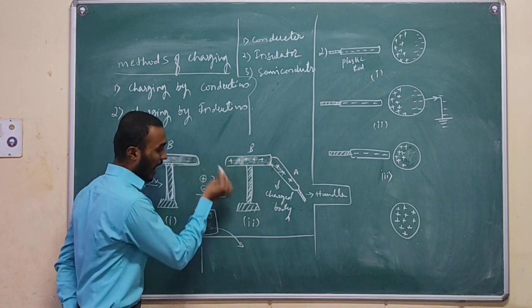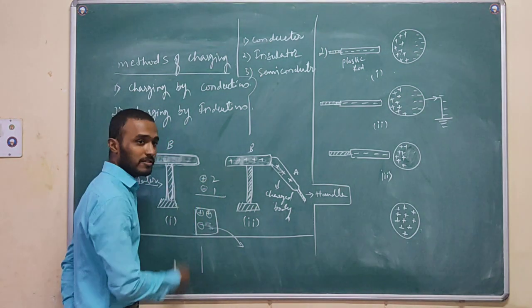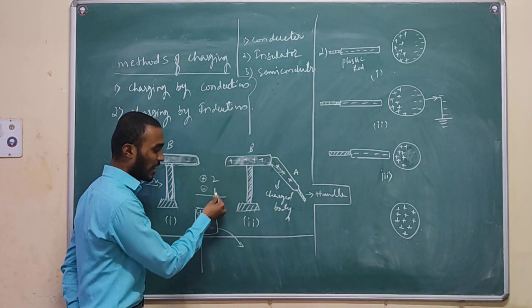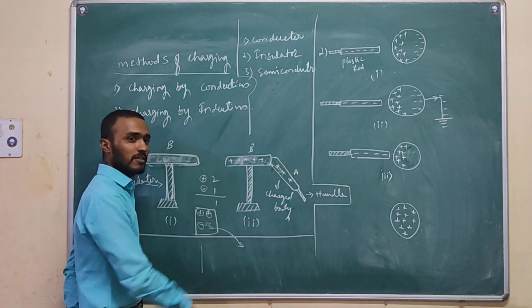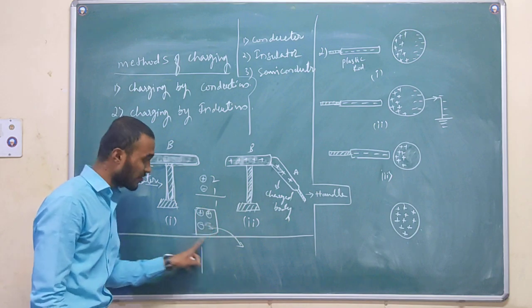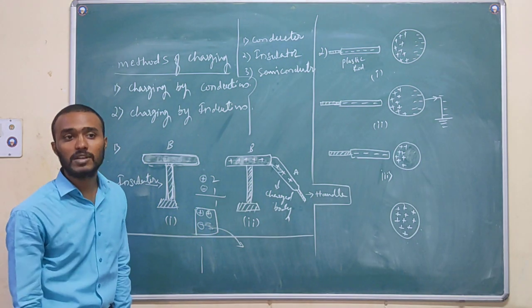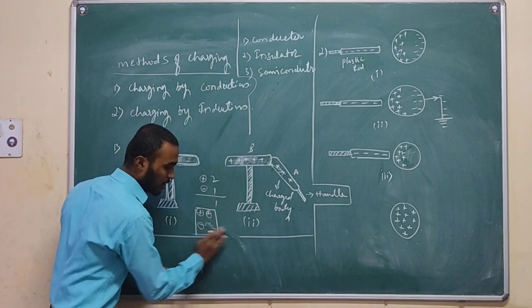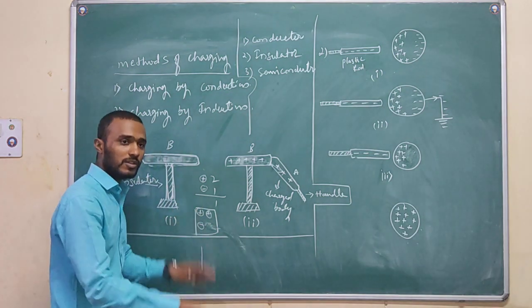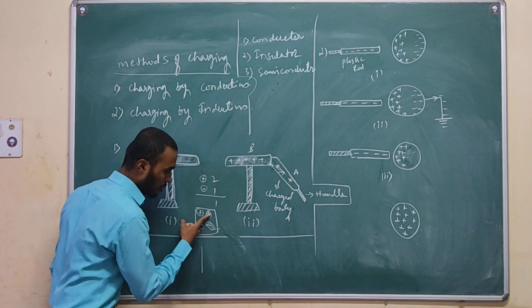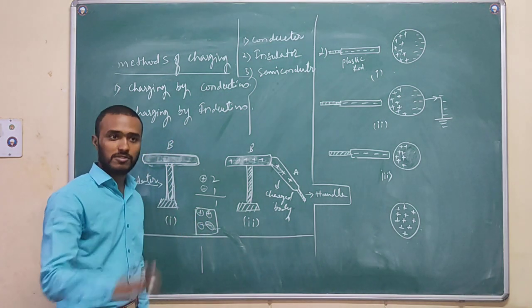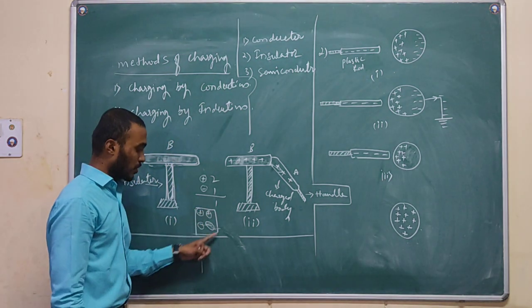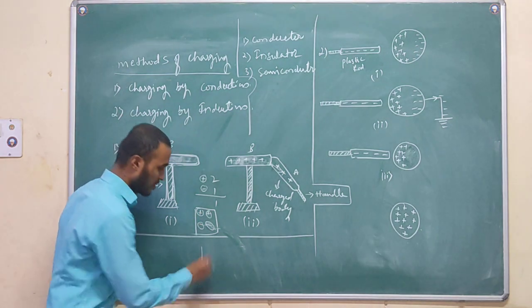Add these: 2 minus 1 means 1 remains. The total net charge of this body is 1. Before removing any charge, with 2 positive and 2 negative charges, the total net is 0.